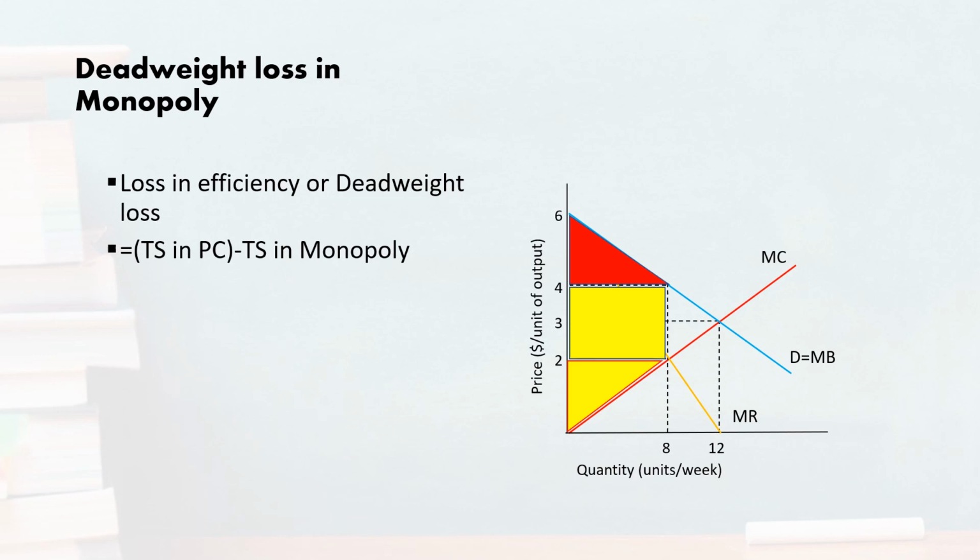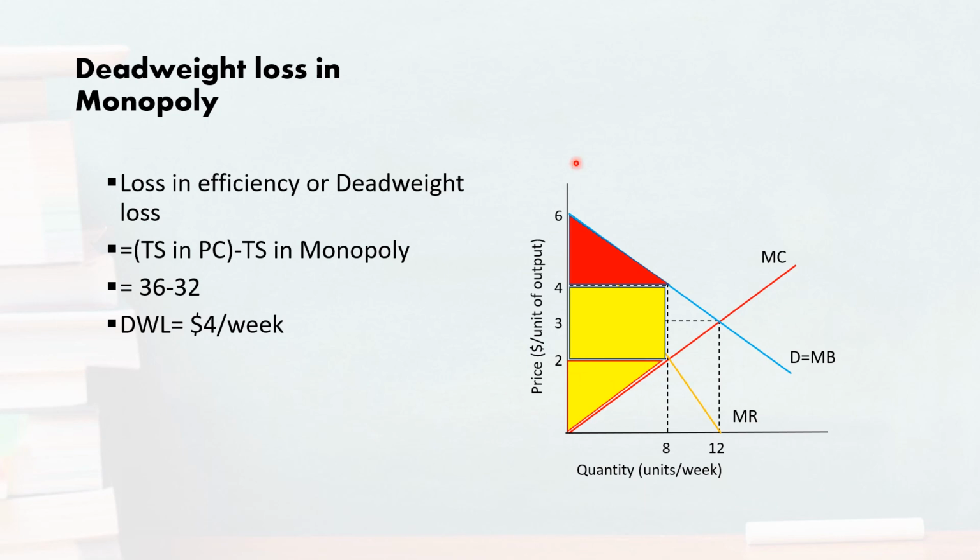In a perfectly competitive market, the total economic surplus was $36 per week, while in case of monopoly it was 32. So the difference is $4 per week. So this market is going to lose $4 per week in efficiency, or there is a deadweight loss arising because of the monopoly equal to $4 per week.